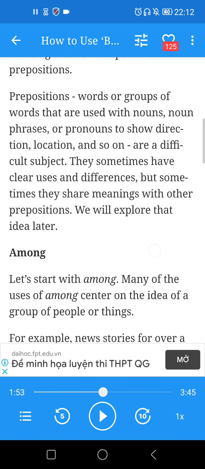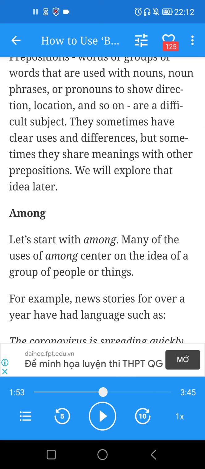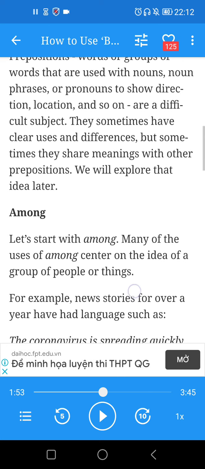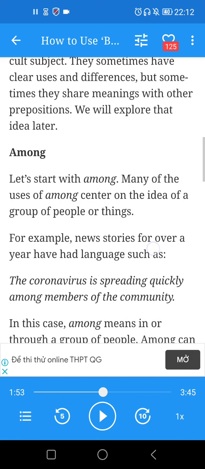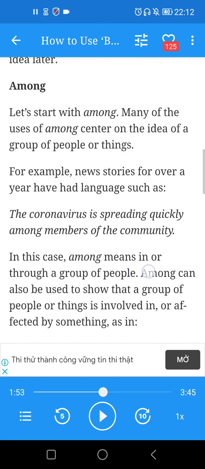Prepositions, words or groups of words that are used with nouns and noun phrases or pronouns to show direction, location, and so on, are difficult subjects. They sometimes have clear use and difference, but sometimes they share meanings with other prepositions. We will explore that idea again later.